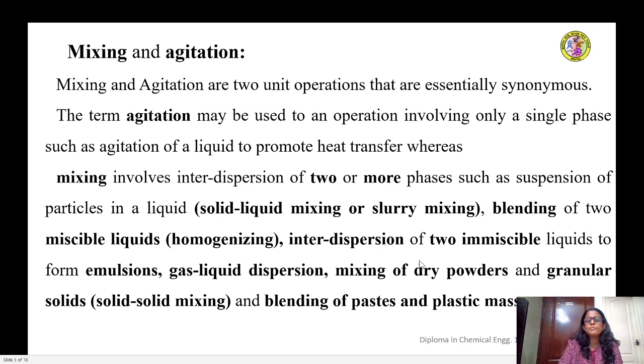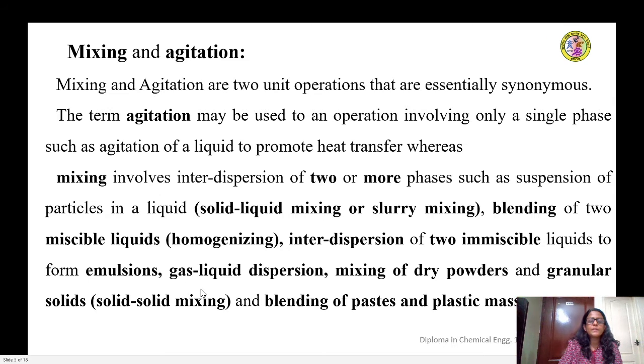Then interdispersion of two immiscible liquids, that means two liquids which are not miscible in each other, can be achieved by dispersing one of the liquids in the other. The resulting phase is called an emulsion.